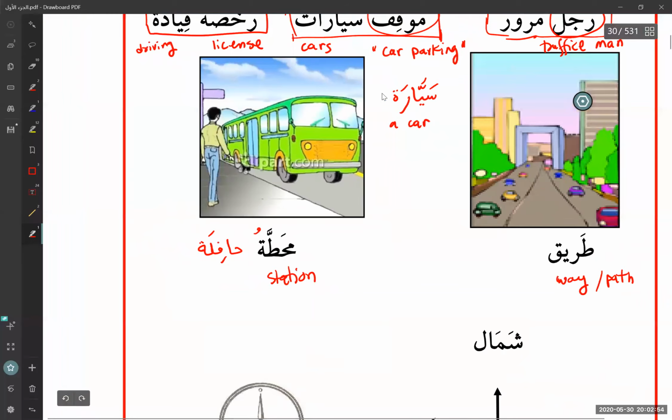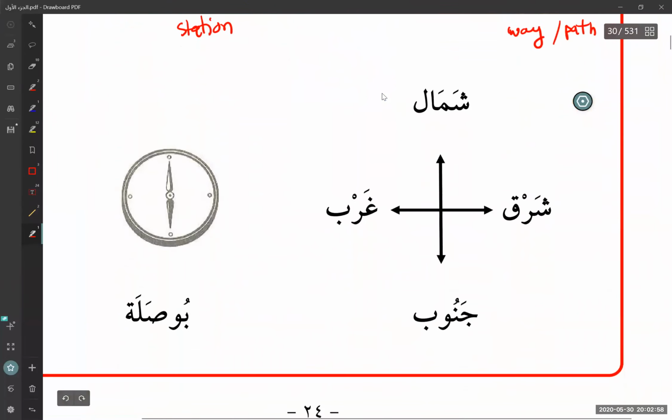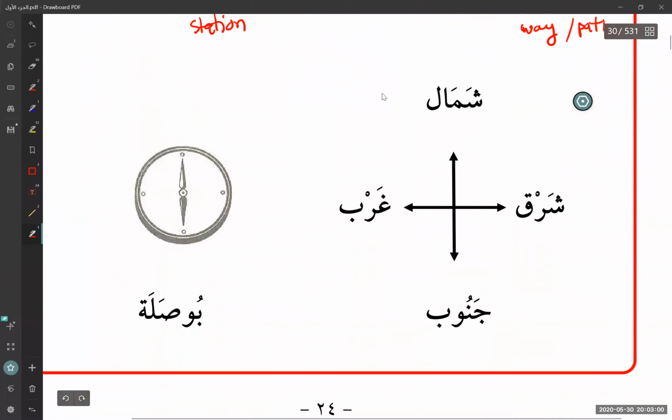Anyway, don't worry too much about this. It's something we'll learn as we go on. Okay, next they give you a very interesting set of words, and these are extremely important.